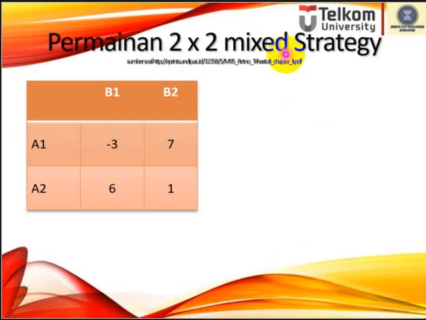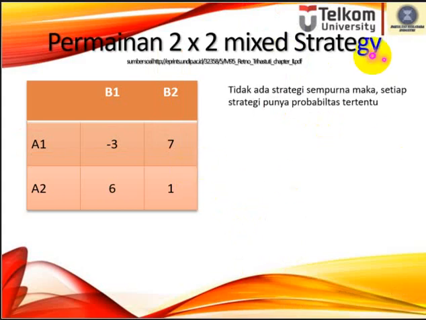This is different from the previous exercise that you did last week. In this condition, we use a mixed strategy with probability. The rule is there is no perfect strategy, so there is no dominant strategy, and each strategy has some probability.